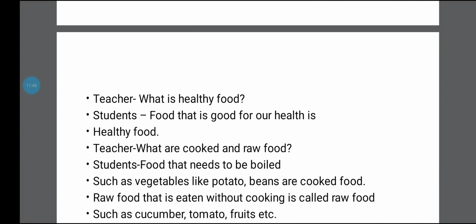Then the teacher is asking, what is healthy food? Tell me, what is healthy food? The students said, food that is good for our health is called healthy food. We should eat good food that is good for our health, that is called healthy food.